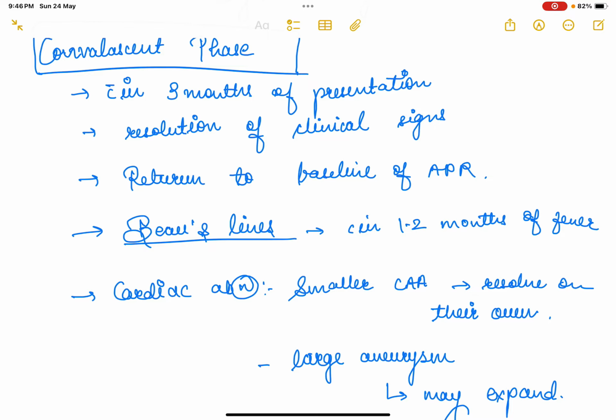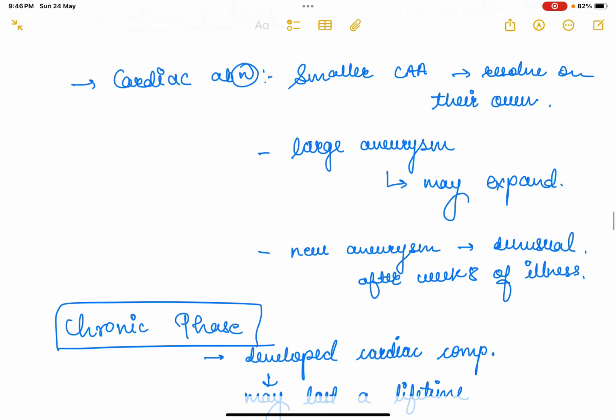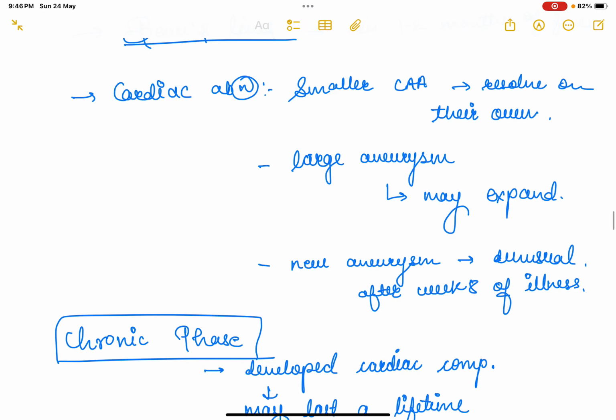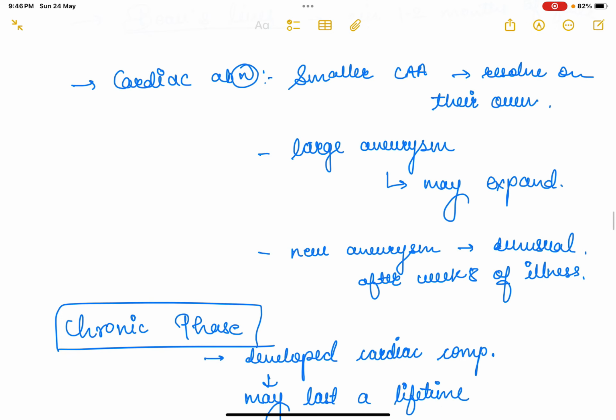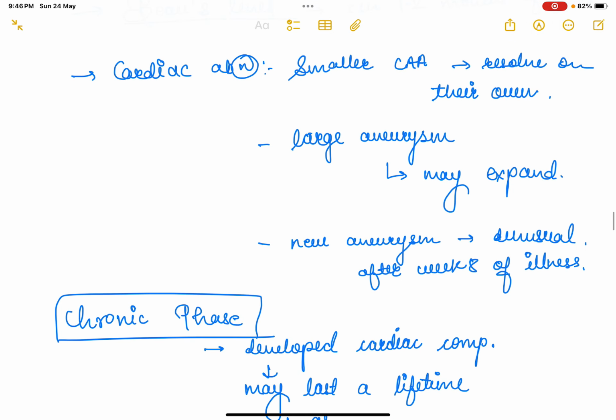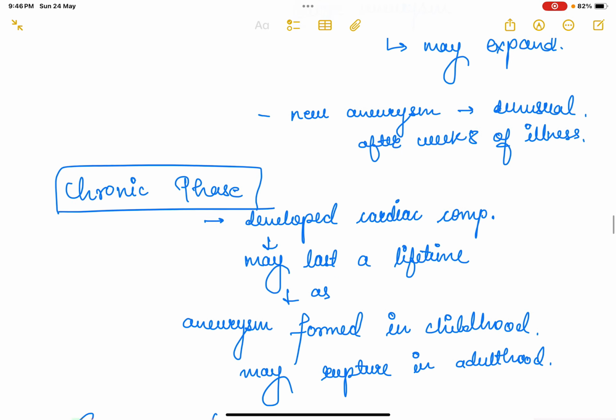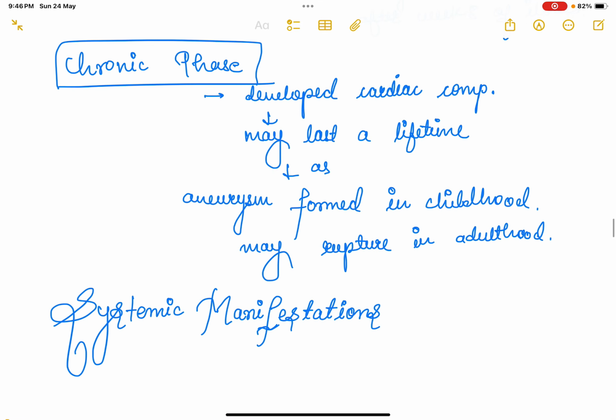Then cardiac abnormalities: there could be smaller coronary artery aneurysms, which could resolve on their own, but the large aneurysm may expand, and there could also be thrombosis, stenosis, occlusion. New aneurysms are unusual after week 8 of illness. Now, the chronic phase is in the patient who has developed a cardiac complication, and it may last a lifetime. An aneurysm already formed in childhood can rupture anytime in adulthood. So that's why the chronic phase lasts a lifetime.